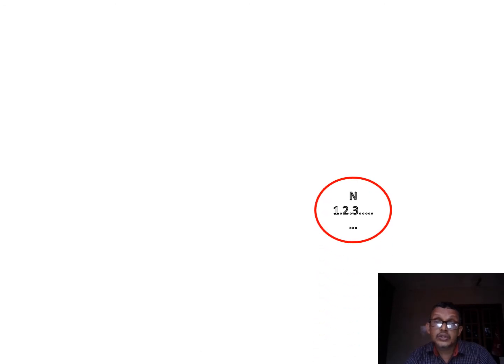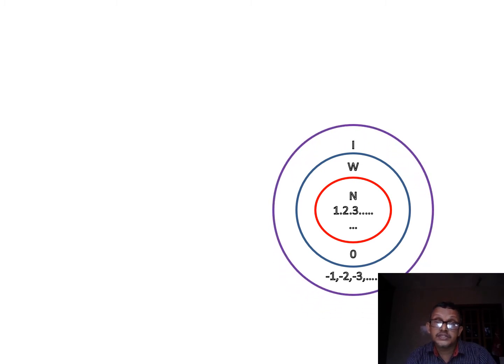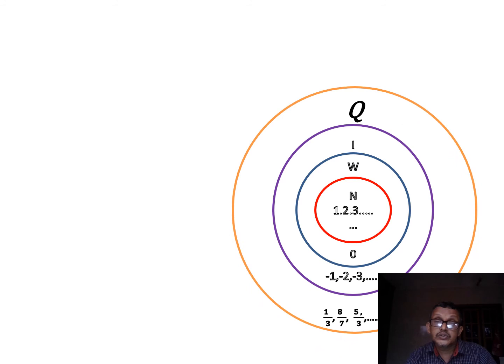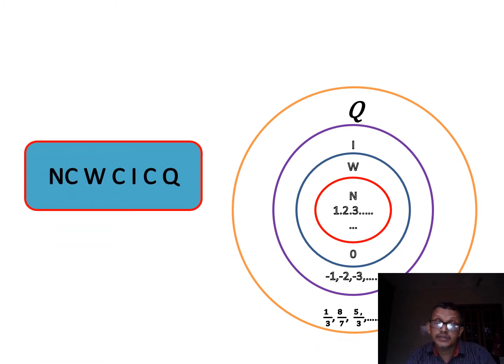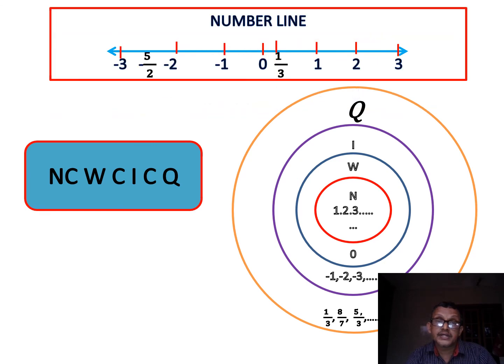Okay. So N is natural numbers, W is whole numbers, this is integers, and this is Q, rational numbers. N is a subset of W, W is a subset of I, and I is a subset of Q. How can I represent this on the number line? You can represent it like this.